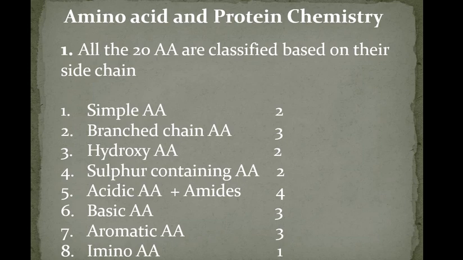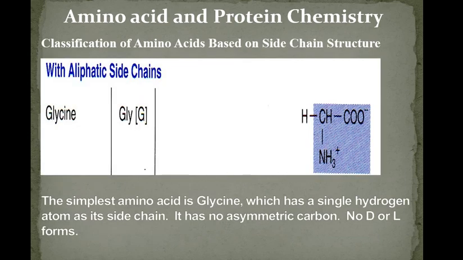So total it is 4. Basic amino acids 3, aromatic amino acids 3, imino acid 1. So the total 20 amino acids are classified into different types based on their side chain and structure as simple, branched, hydroxy group, sulfur containing, acidic amino acids and their amide forms, basic amino acids, aromatic amino acids and imino acid.